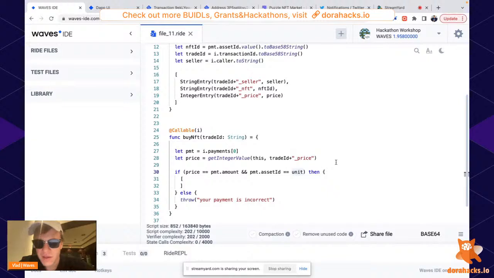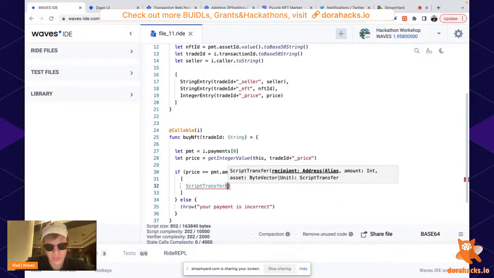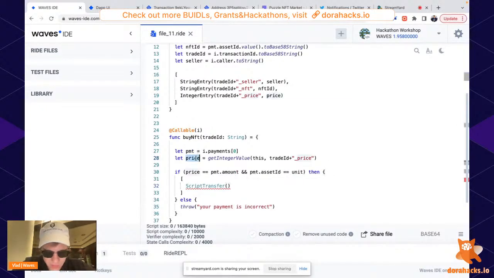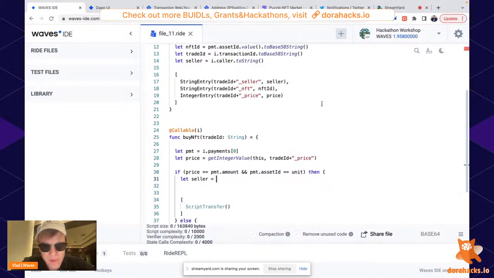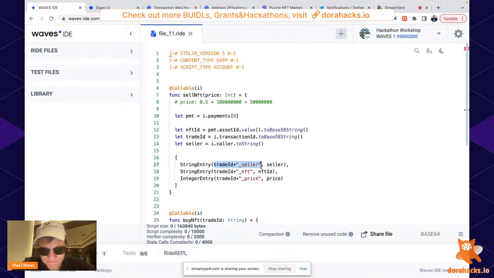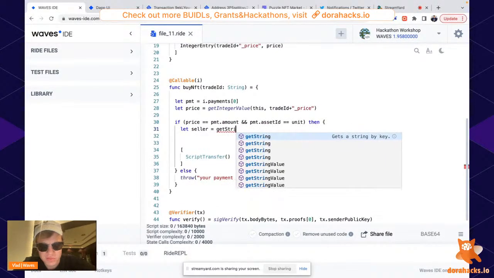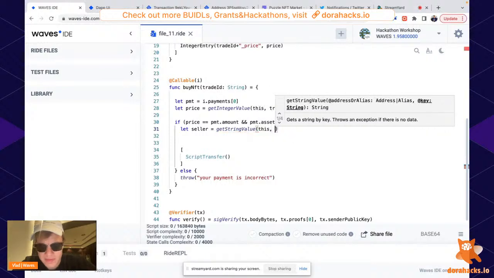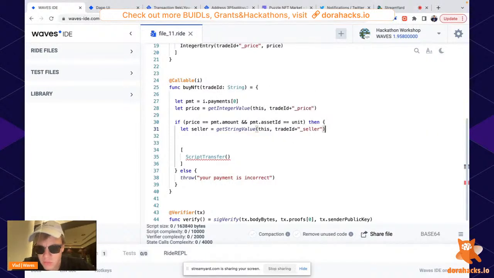So in this case, what we do is transfer this payment to the seller, and transfer an NFT to the buyer. Pretty obvious. So we need to know the seller. He's written here. Get string value. And we need to know the address from string.